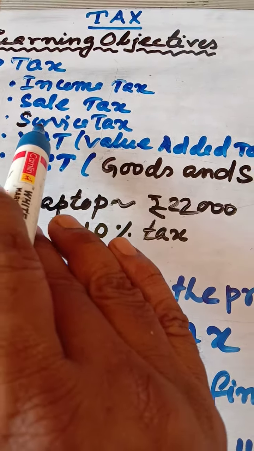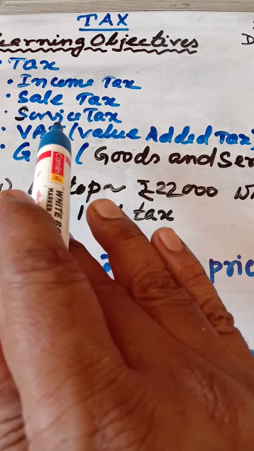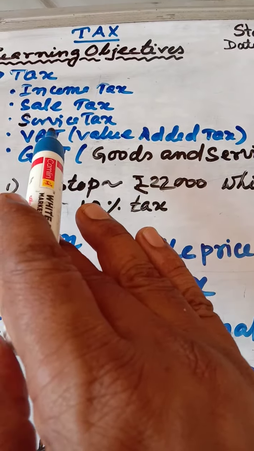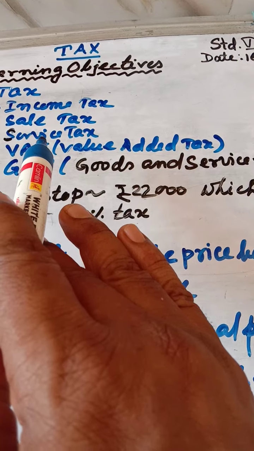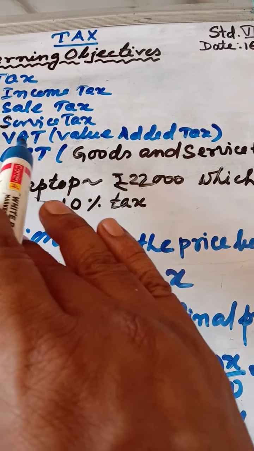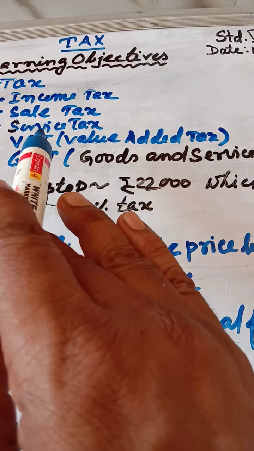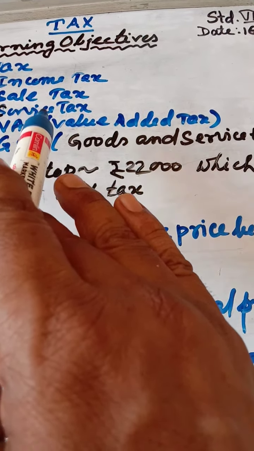On selling an item or fixing an item's price, some government amount has to be levied on it, and that is called VAT, value added tax. Could you understand? Before fixing the selling price, some amount is extra, and that amount is called value added tax.